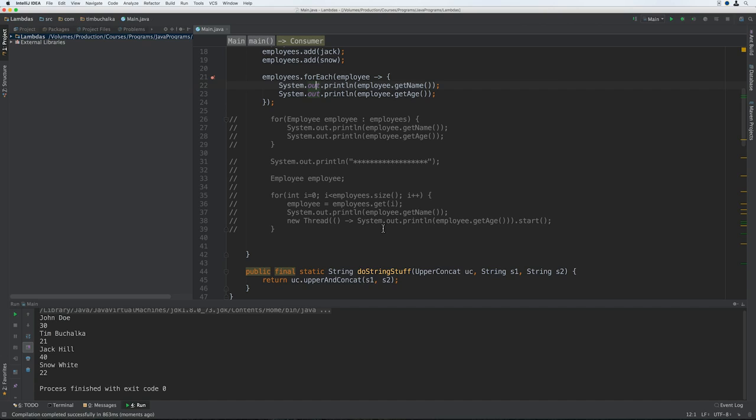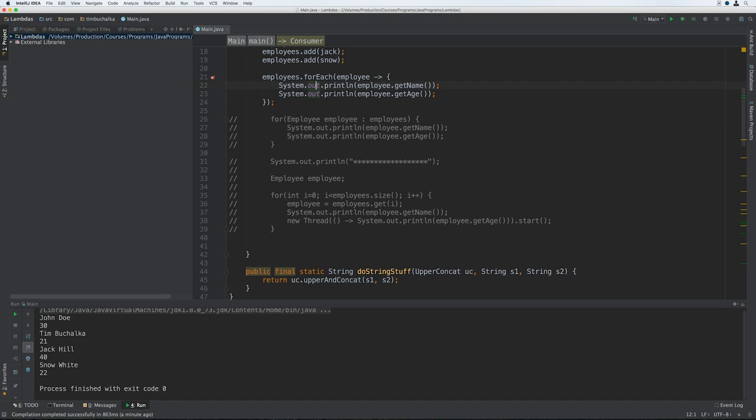Well, some developers see Lambdas as nothing more than syntactic sugar, a more convenient and concise way of writing anonymous classes. I mean, after all, they don't actually add anything to the language that wasn't already there. Now, we can assign them to variables and pass them around, but we can do that with anonymous class objects as well. Other people say that Lambdas are Java's first step into functional programming, which is a programming paradigm that focuses on computing and returning results.